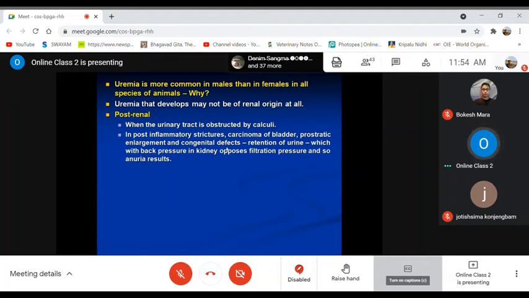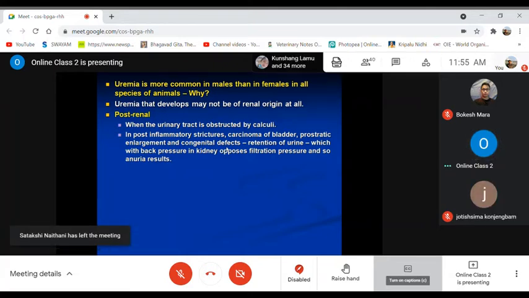So mostly what happens is that the uremia that develops may not be of renal origin at all. This development may not always be of renal origin. The reason behind this is that when the urinary tract is obstructed by calculi, I mean obstruction of the urinary tract, particularly the urethra.